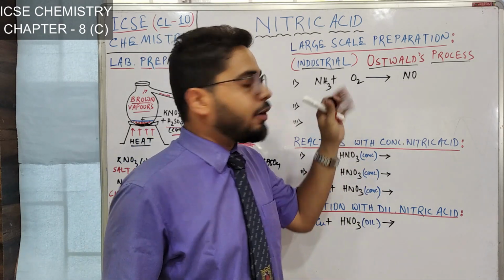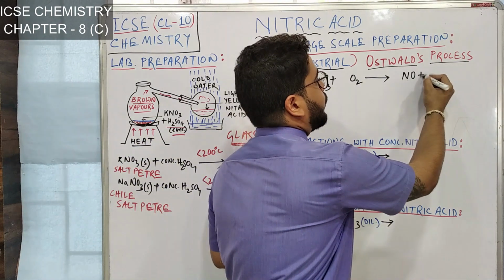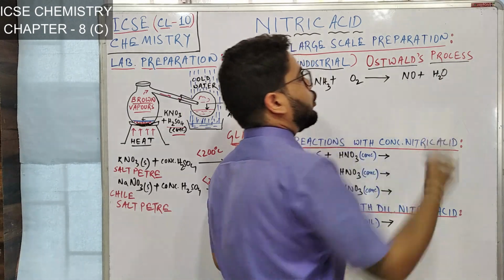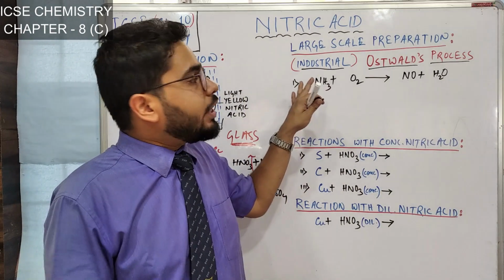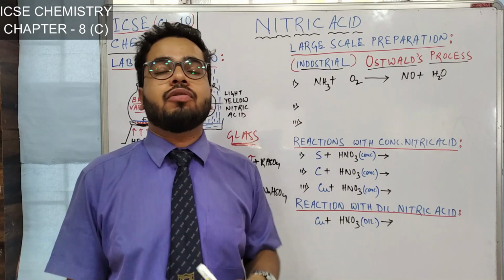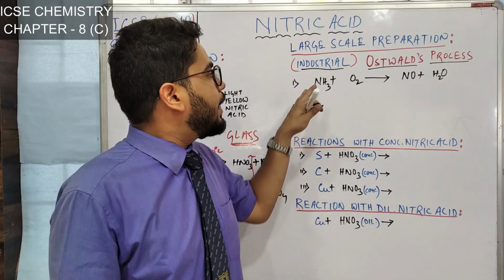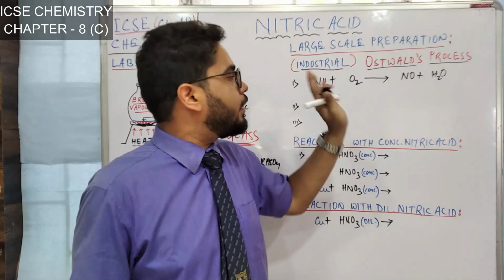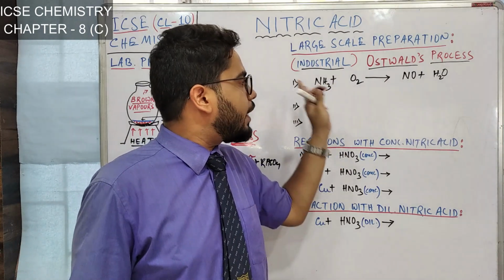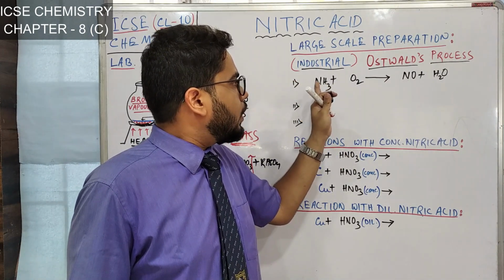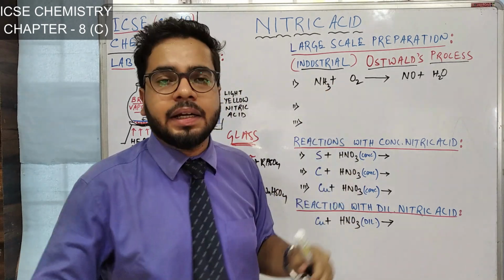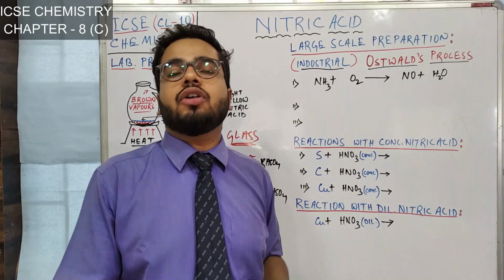And see, hydrogen is left, so NO plus water will be produced, right? Now, you cannot write any unbalanced equation, so we have to balance it, right? So how to balance it? 1 N is here, okay. 3 hydrogen, 2 hydrogen. It seems a little difficult if you do not know the balance.